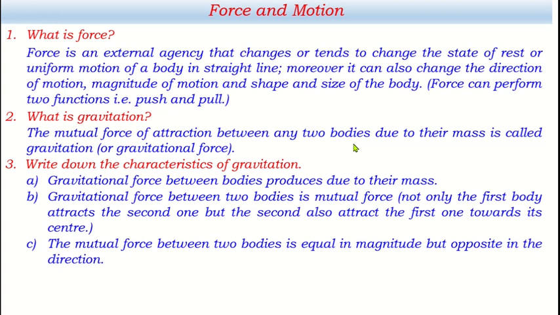The mutual force between two bodies is equal in magnitude but opposite in direction. What does it mean? If the first one attracts the second one with a force of 10 Newton, then the second one also attracts the first one with the same force of 10 Newton. It is a force which acts through a distance. No need of contact. For example, the sun attracts the earth, and that's why the earth revolves around the sun. The earth attracts the moon, that's why the moon is revolving around the earth. This is because of gravitation, and gravitation acts through distance.